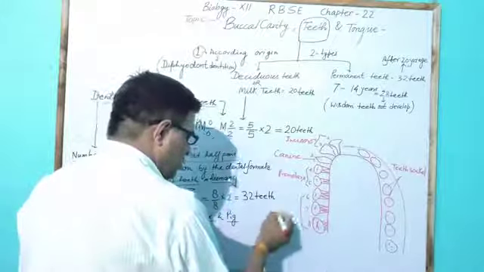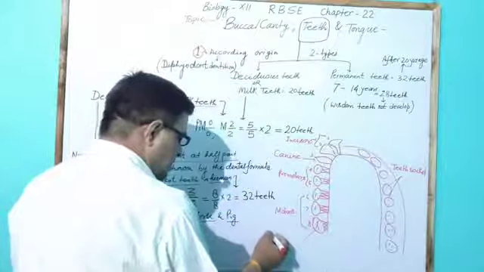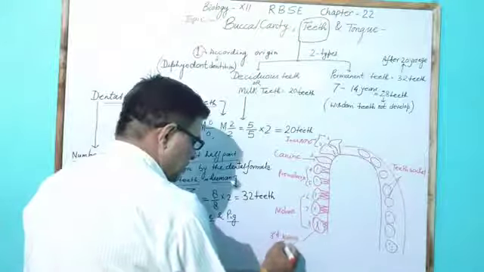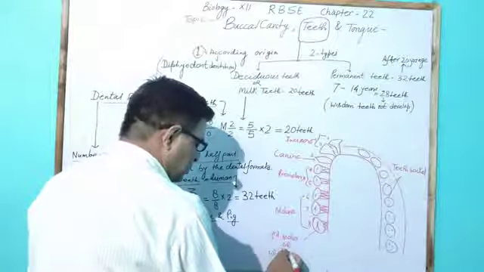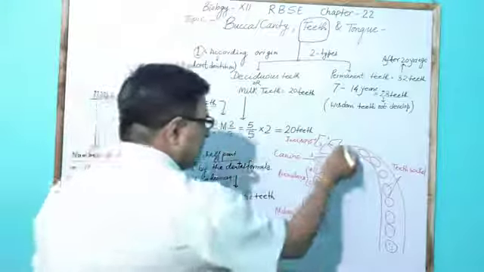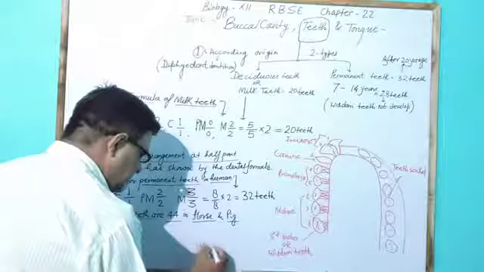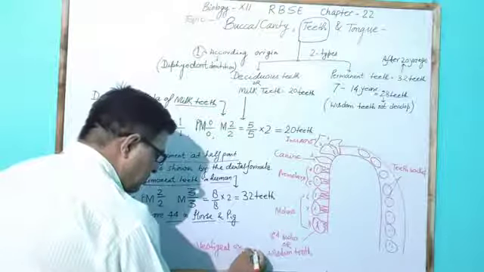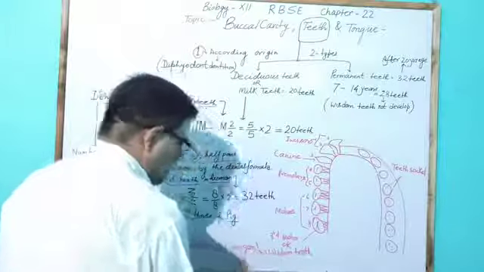In these molars, the last molar is called the third molar, or wisdom tooth. This wisdom tooth in human is a vestigial organ in the buccal cavity.